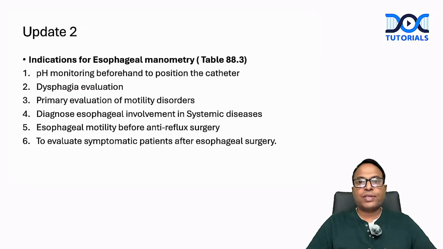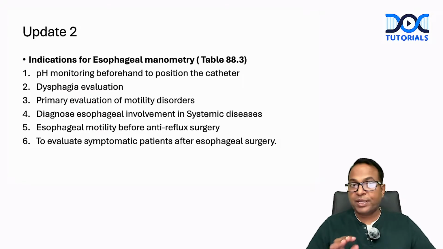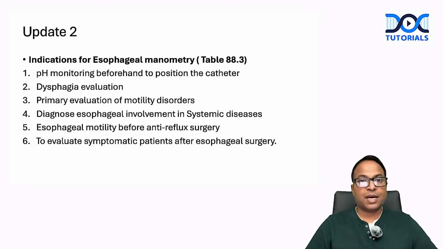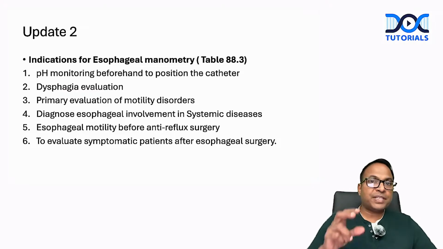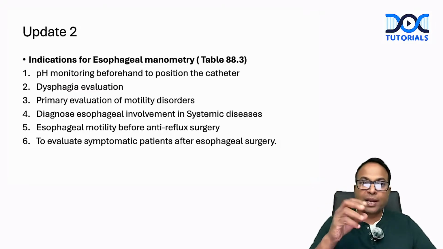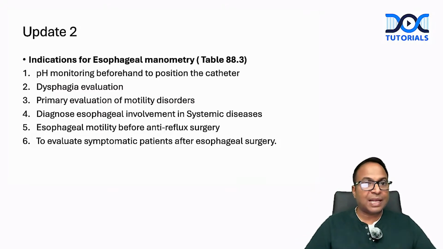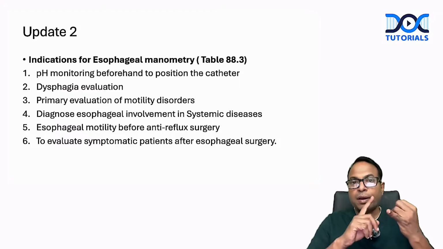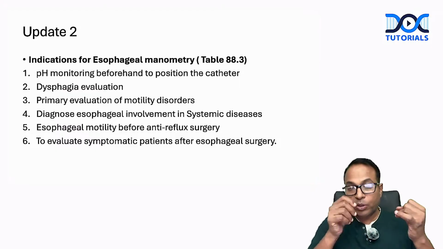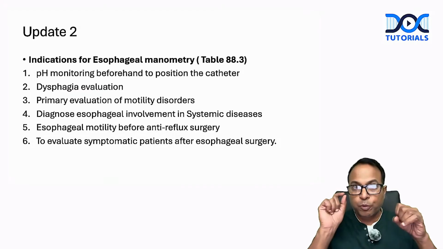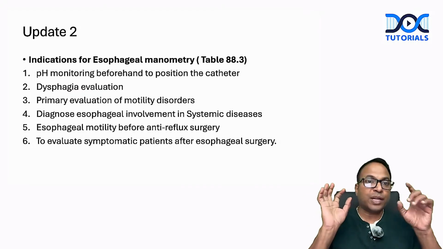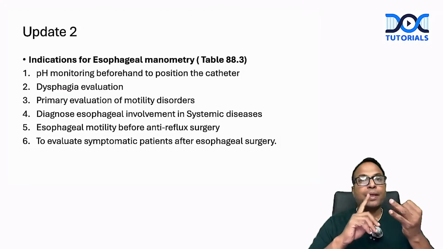What are the indications of esophageal manometry? Esophageal manometry is not available everywhere so easily. It is a little costly investigation, costing from 5,000 rupees, and various centers charge even up to 15,000 rupees. Using 36 sensors, we put a catheter and ask the patient to swallow 10 ml of water 10 times and do the test. It is a more complicated test, not available in all places, done by medical gastroenterologists. It is done for pH monitoring. For patients in whom we are going to do pH monitoring, we should know where to position the tip of the catheter, so for that purpose we do this manometry.